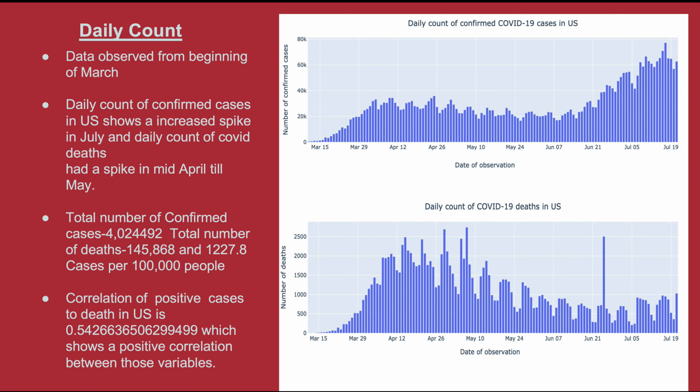This graph shows the daily count of confirmed cases and deaths over time starting from March. We can see that the exponential growth of the pandemic is still at its peak. The sudden spike we see in June and July might be due to more people getting tested. Correlation of positive cases to deaths in the US is 0.54, which shows a positive correlation between the confirmed cases and